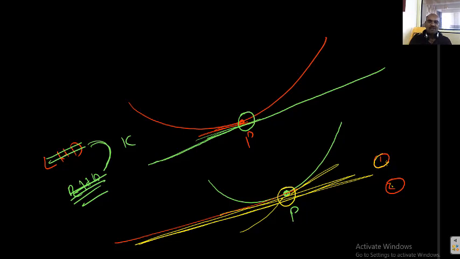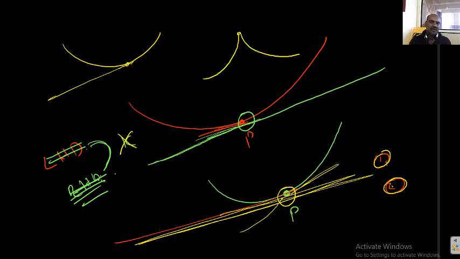You can draw a left tangent, what is the meaning of that? LHD should exist and be finite. What is the meaning of you can draw a right tangent to the curve at P? RHD should exist and be finite. If both exist, but both are not equal, then what I can say is that the tangents are different. I will show you through one diagram. This is one curve, for example. At this point, this is the left tangent and this is the right tangent. They do not coincide with each other.